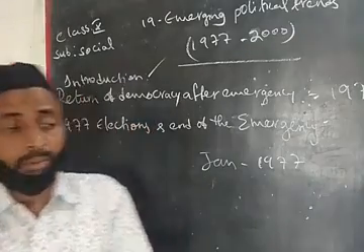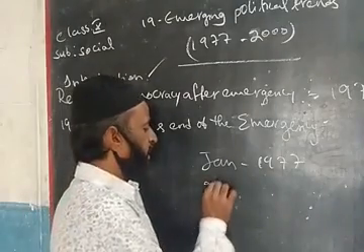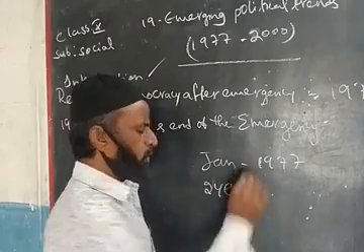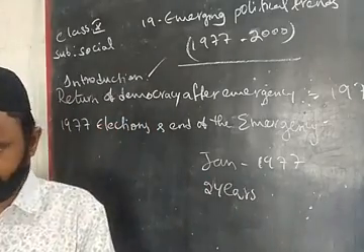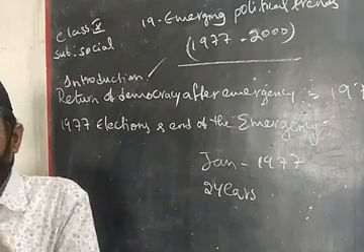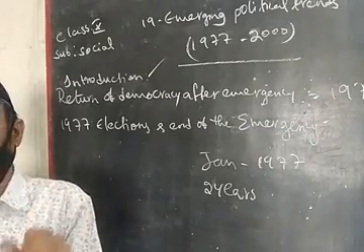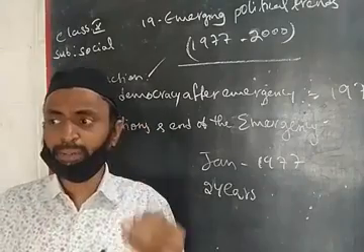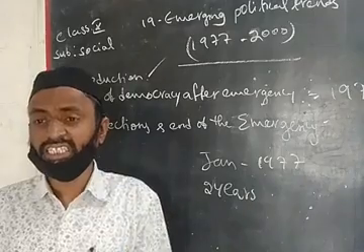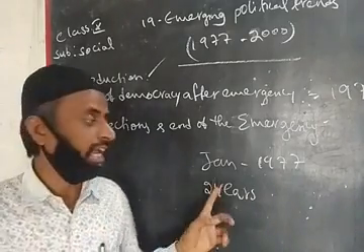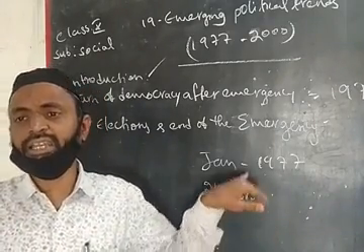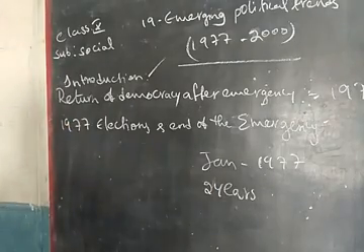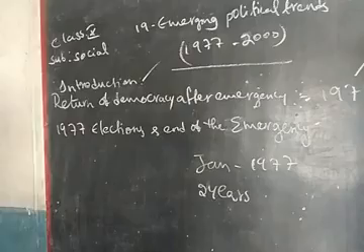Because almost 2 years had been completed, or were about to be completed, in the emergency period, where Indira Gandhi was ruling India according to her will and wish. So that's why the people and the political party leaders were surprised when the elections were announced in India in January 1977. Nobody expected that elections were going to be held.